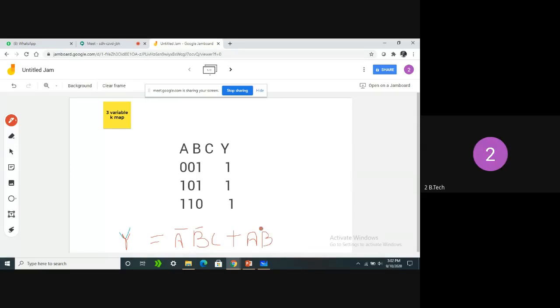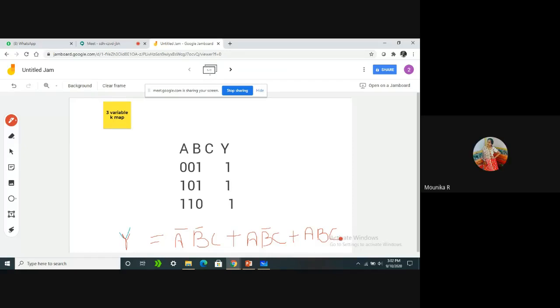Why? Because in all remaining min terms, Y is going to be 0. So no need to consider those min terms. Again it is A B C bar, plus A B C bar. Can you simplify this one?